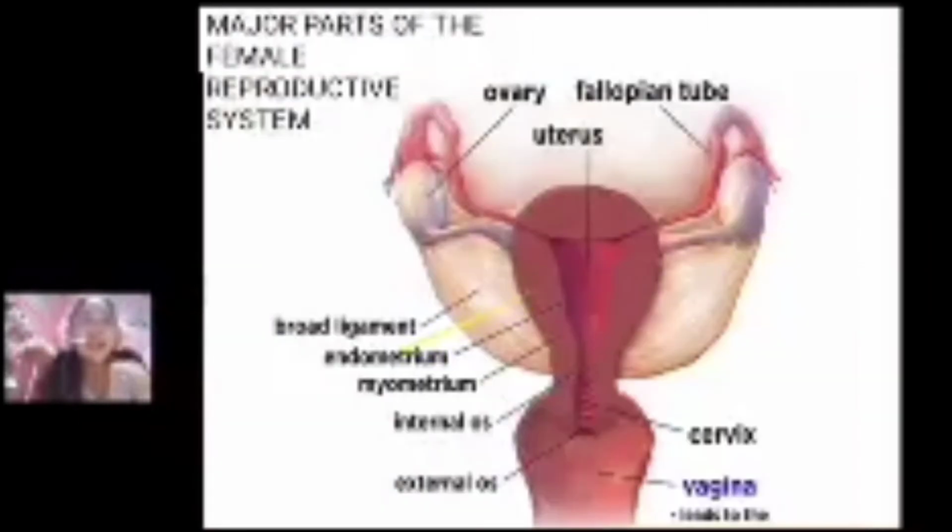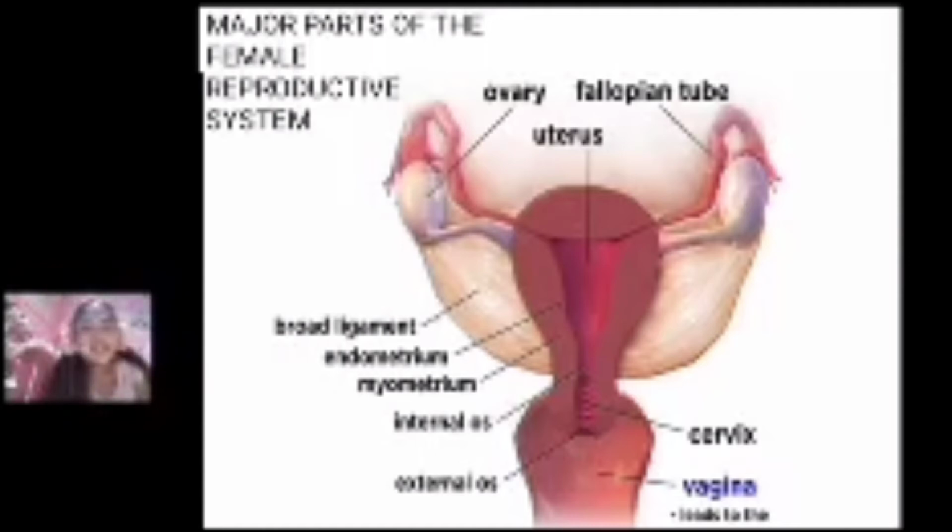So, what are the major parts of the female reproductive system and their functions? The first one is the vagina. The vagina is also known as the birth canal. It serves as the exit of the baby when the baby is ready to come out. The vagina is also the one that receives the penis during intercourse.